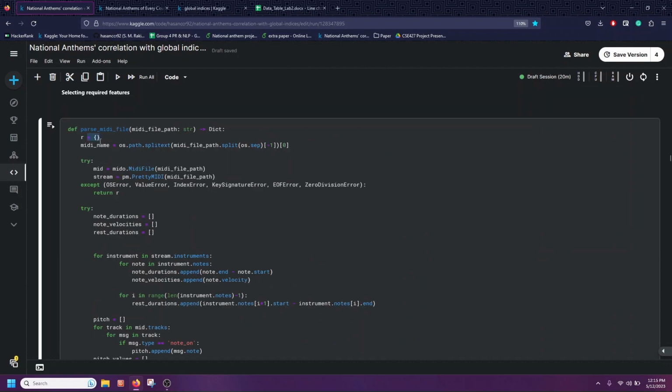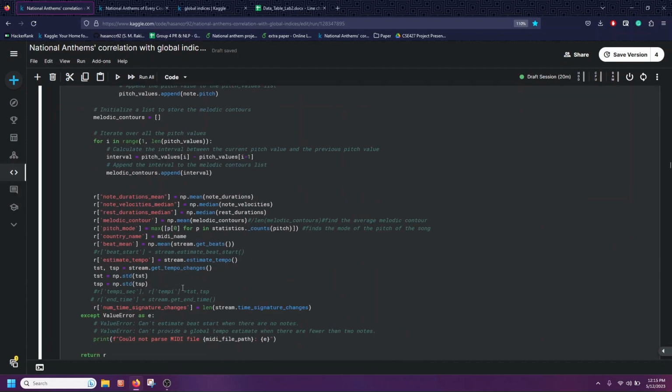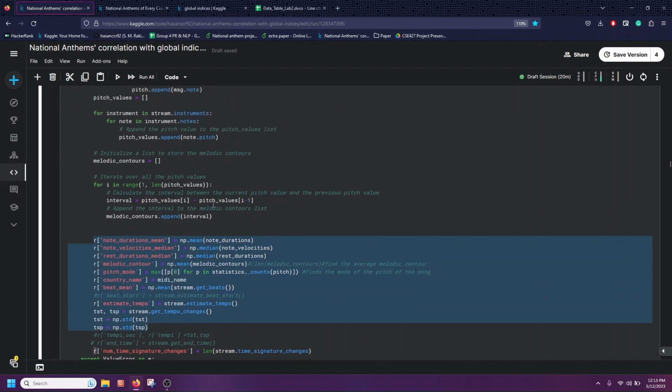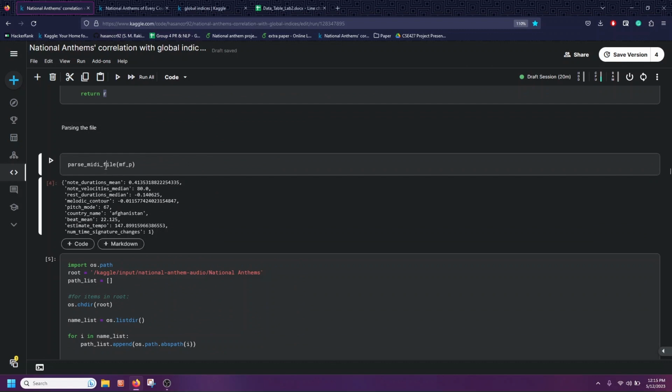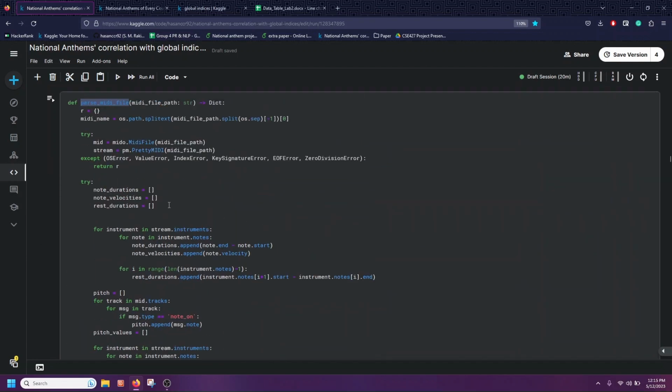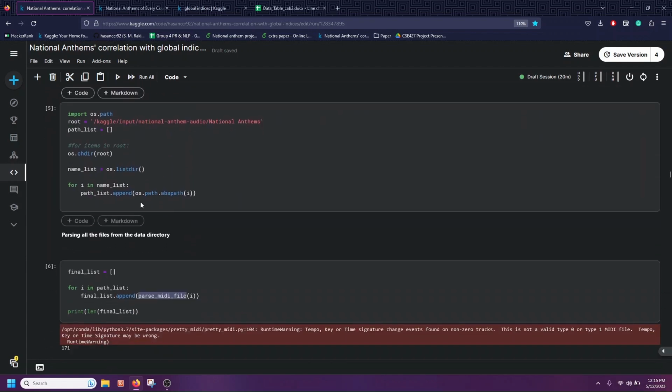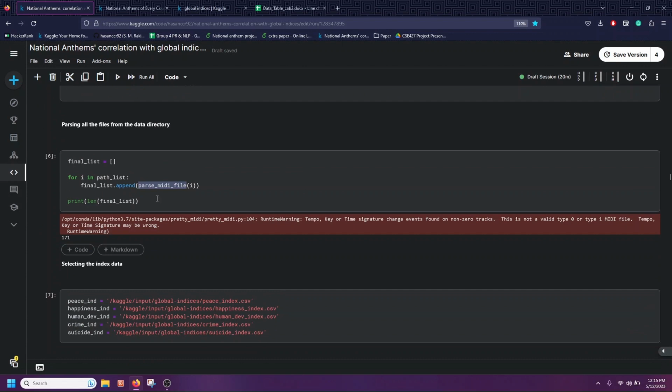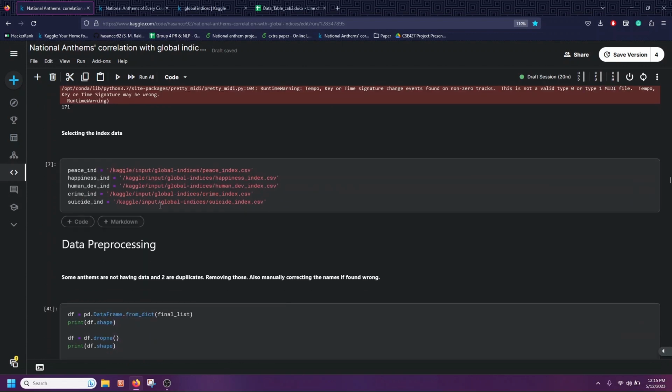I've taken an empty dictionary and it will store all these values. After that, if I parse this file, I can see these characteristics and their values, every characteristic as a key and its value as the value. In this way, I have parsed all the files from the MIDI dataset.